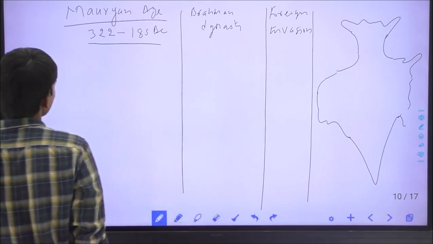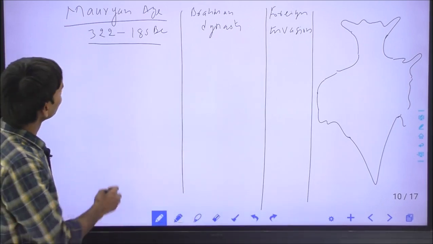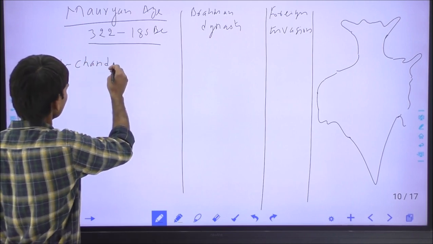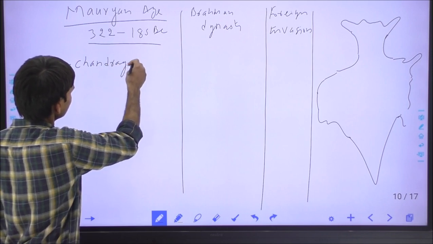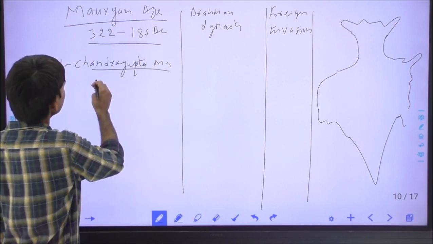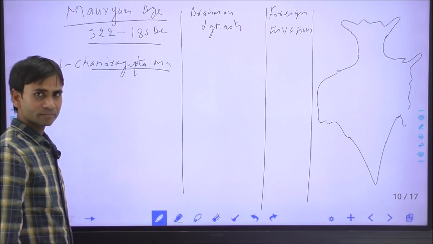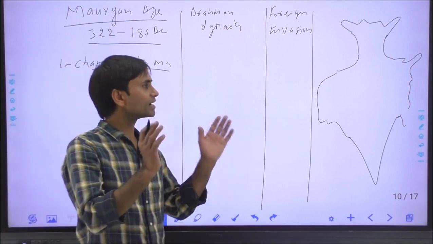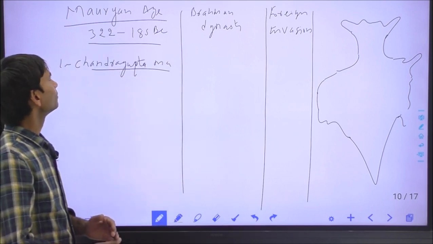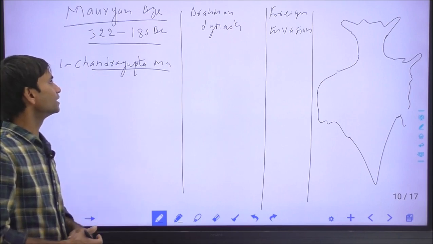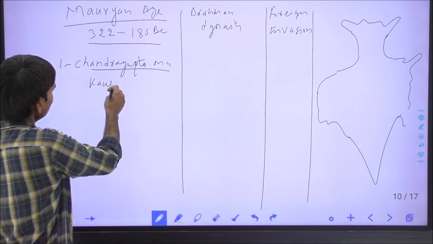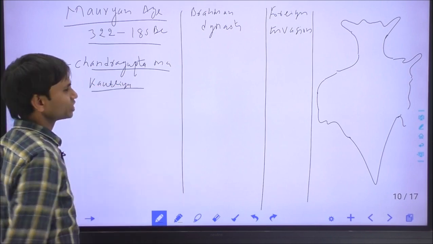Mauryan age. The Mauryan Empire was founded by Chandragupta Maurya, and he reigned during 322 to 298 BC. Chandragupta Maurya defeated the last ruler of the Nanda dynasty, Dhananand, acquired the Magadh Empire, and declared himself India's first Chakravarti ruler. Kautilya acted as his prime minister.